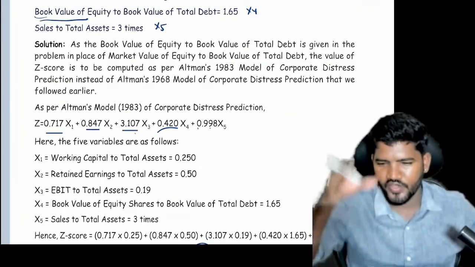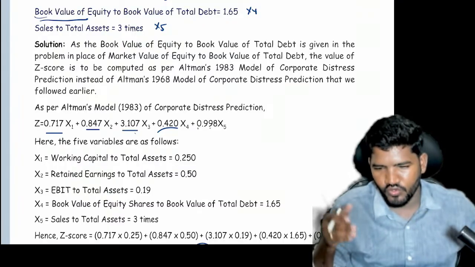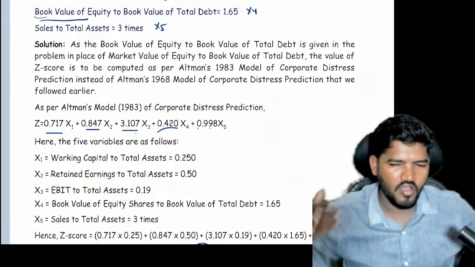Same here also, you have to write the entire theory content, the formula, and x1, x2, x3, x4, x5. After that, you have to do analysis, that is nothing but calculation. After that, you have to write the conclusion or comment.